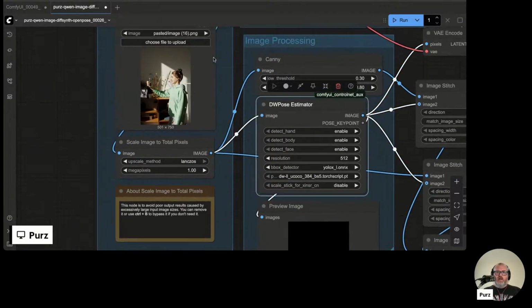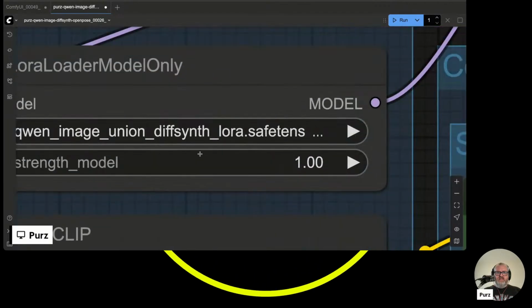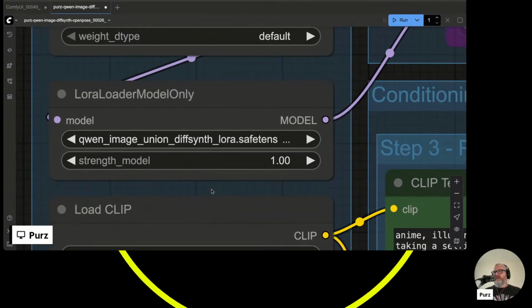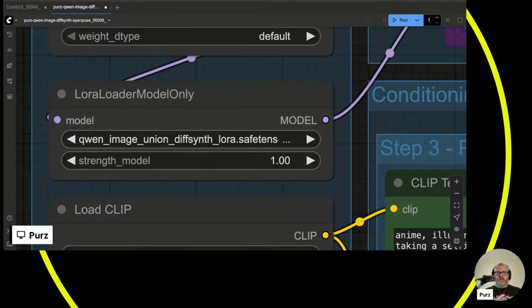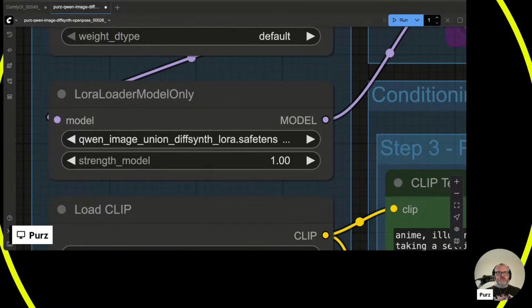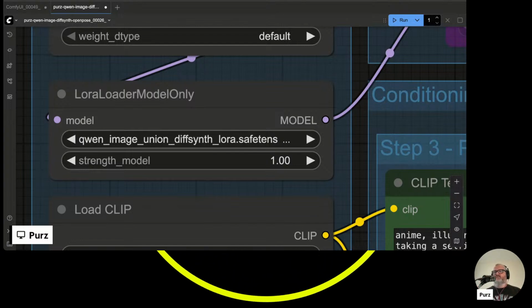This Qwen image union DiffSynth LoRA can handle canny, depth, OpenPose, and I believe one more, maybe soft edge. Either way, just throw ControlNets at these and see what happens.